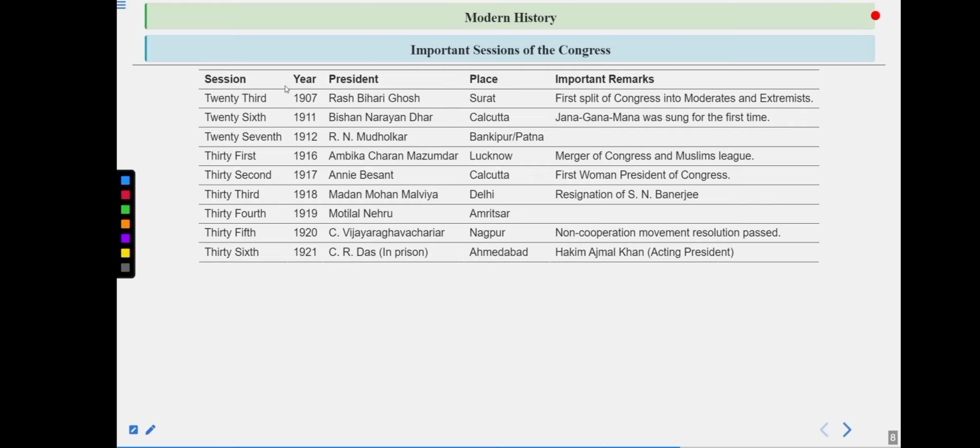Then comes the 26th session, very important, 1911, Bishan Narayan Dhar at Calcutta. He became the president and Jana Gana Mana was sung for the first time. There is a big story behind it. Actually, the third Delhi Darbar was organized, and the coronation of George V, the new king of Britain, was to be done during this time, and he was called to India.